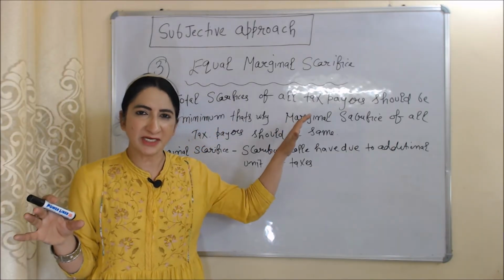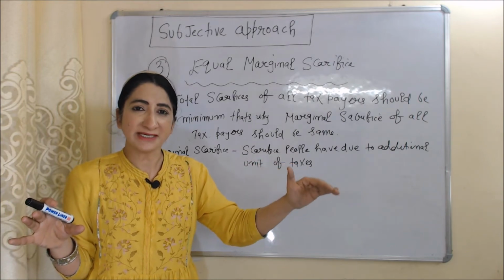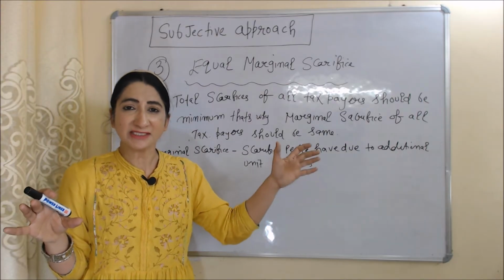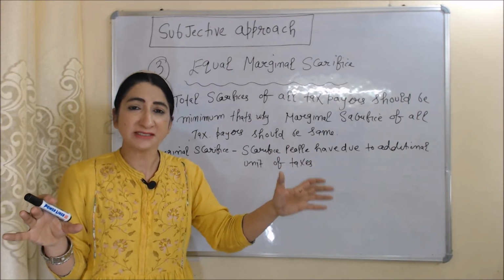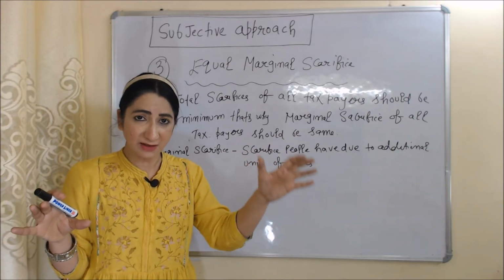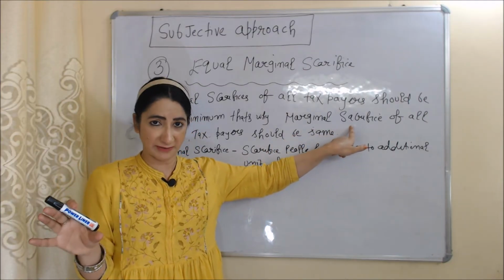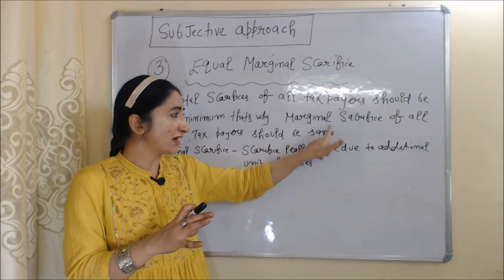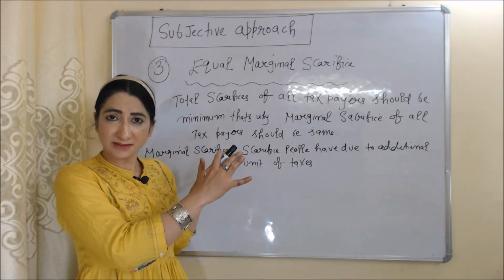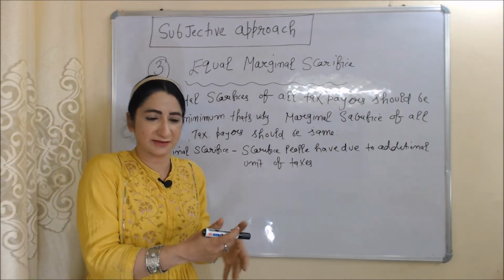Next principle is equal marginal sacrifice. According to this principle, total sacrifices of all taxpayers should be minimum. That's why this principle suggests marginal sacrifices of all taxpayers should be same. Please listen carefully. Here we are talking about marginal sacrifices, not total sacrifices. Marginal sacrifices means sacrifices that people have due to additional unit of taxes.